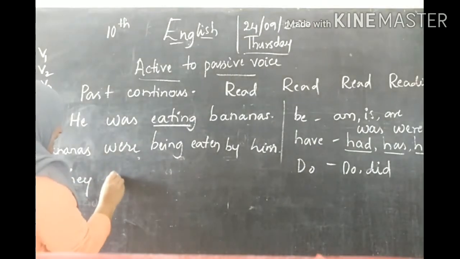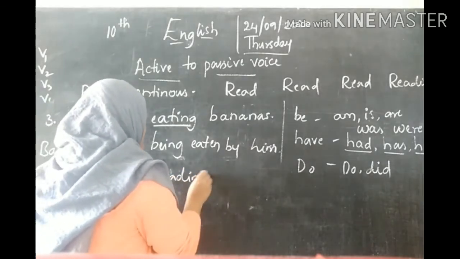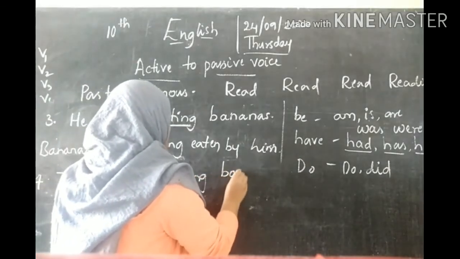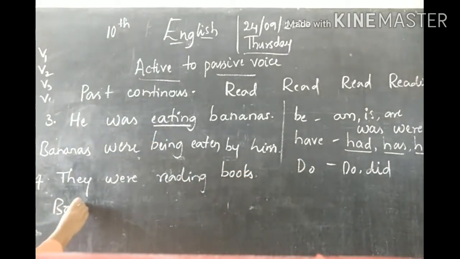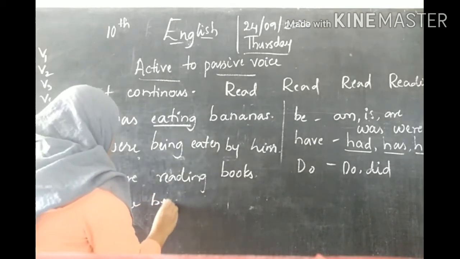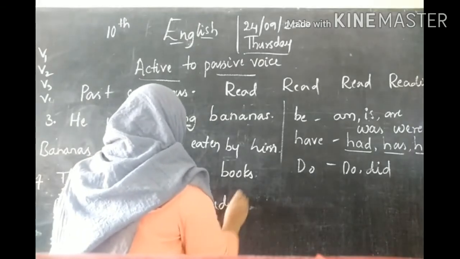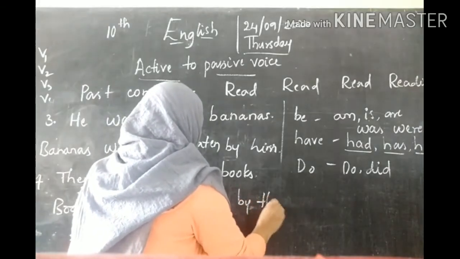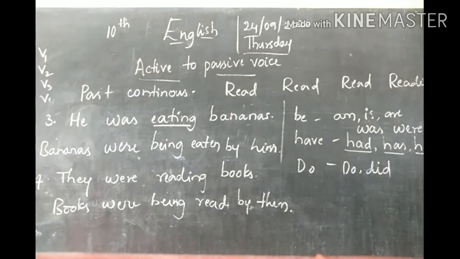See, they were reading books. You can write it. Books were being read by them. See, this is very simple.